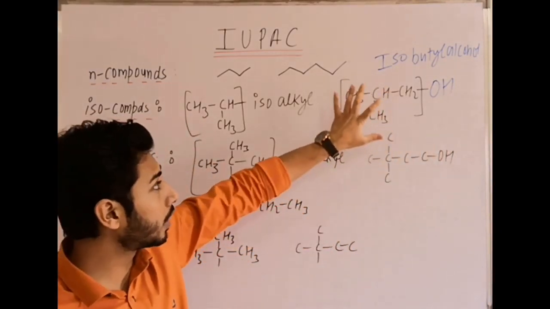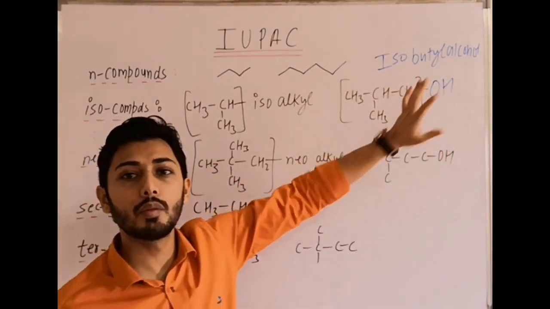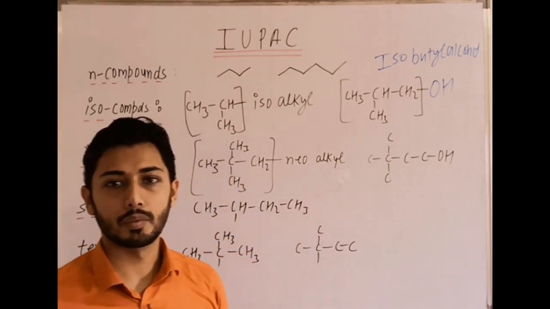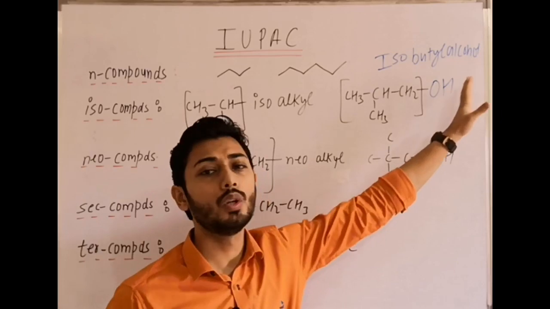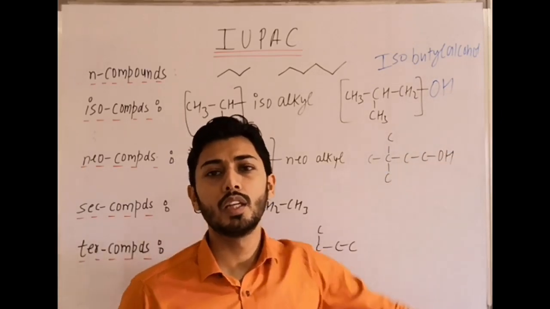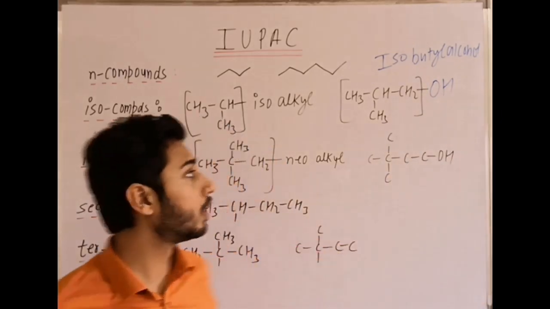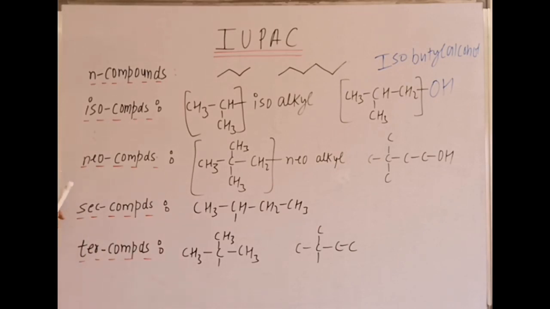This compound contains primary carbon, secondary carbon, but only one tertiary carbon. Clear? And then if any group is present, it will be attached to the primary carbon there, that makes it isobutyl alcohol. Then neo compound.